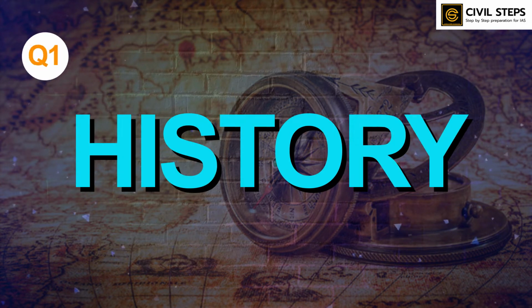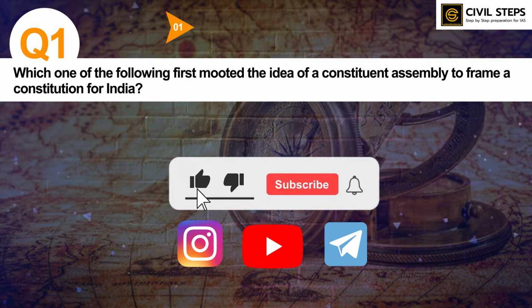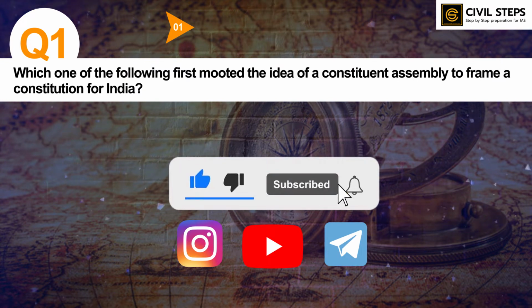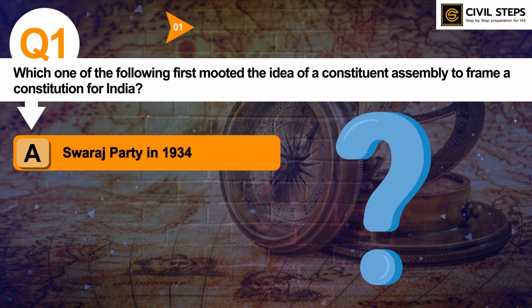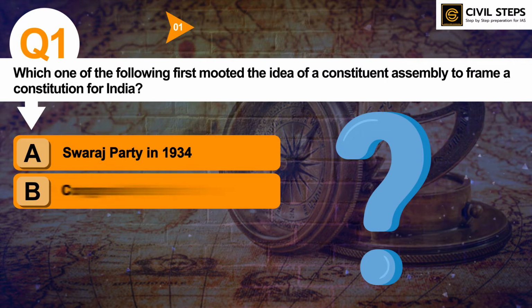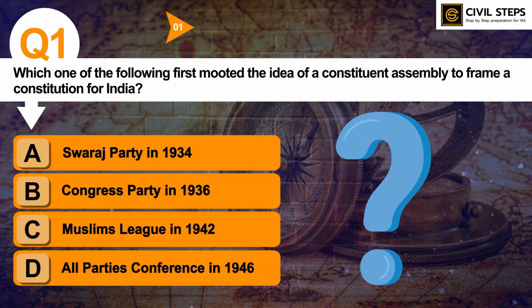So the first question is, which one of the following first mooted the idea of a constituent assembly to frame a constitution for India? Option A, Swaraj Party in 1934. Option B, Congress Party in 1936. Option C, Muslim League in 1942. And option D, All Parties Conference in 1946. So you can pause this video and write your answer in the comment section below.